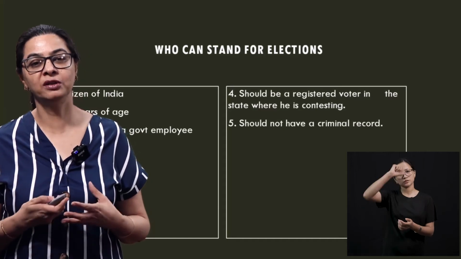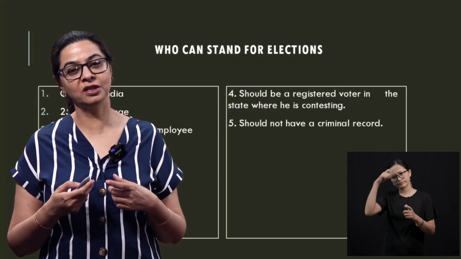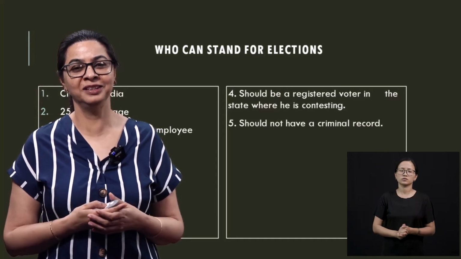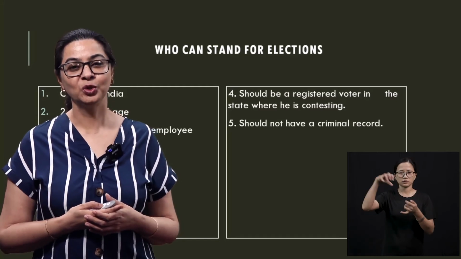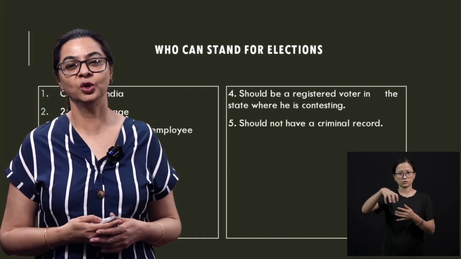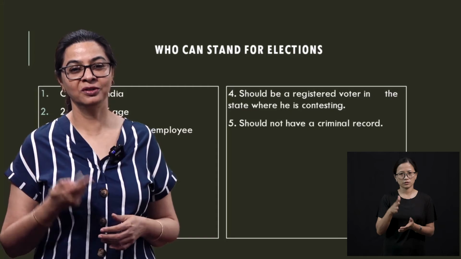You should be a registered voter. It cannot be that I stay in Delhi and I get my voting card from Delhi and I want to come and vote in the Nagaland State Assembly. That's not possible. So you have to be a registered voter in your own state to get your voting rights. Then you should not have a criminal record.